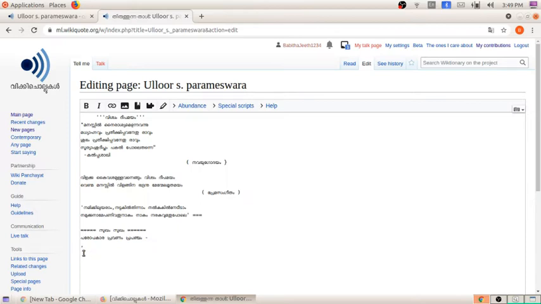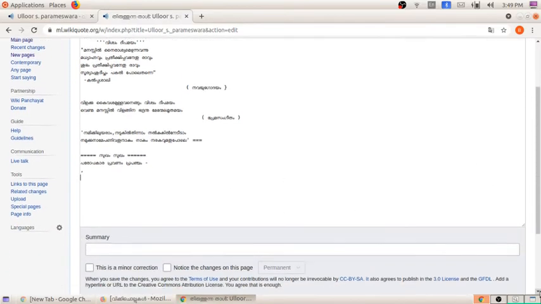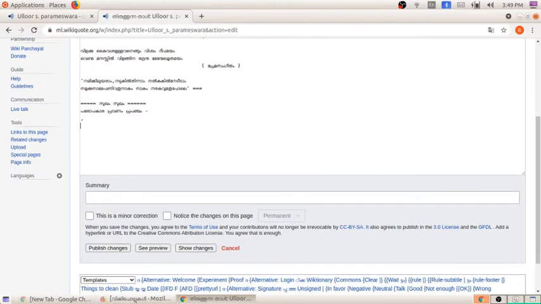I can change to Malayalam language, I can add here. Okay, so after that what we have to do, we have to publish the changes, whatever changes we had made. So I am clicking here.